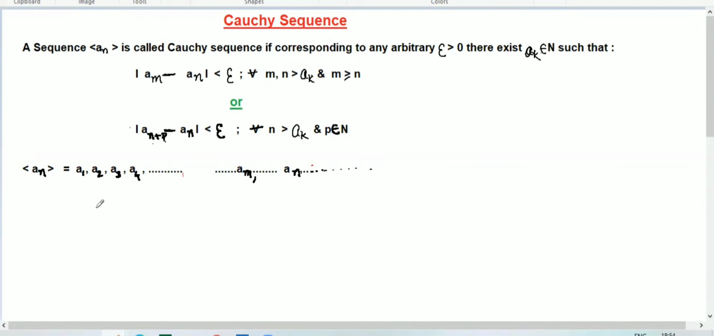So in this video, I'm going to explain the Cauchy sequence. This is the definition of Cauchy sequence. I'm going to read it first, and then I will explain the meaning of the Cauchy sequence here.